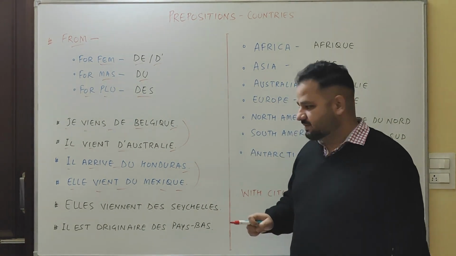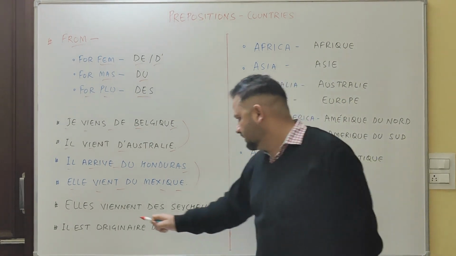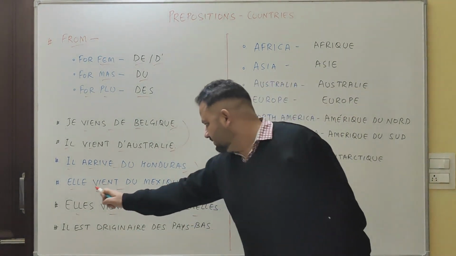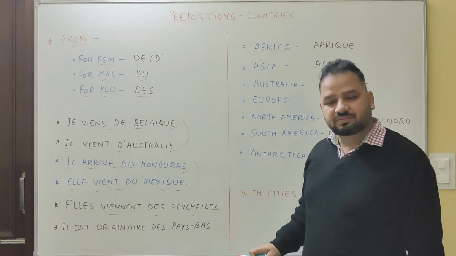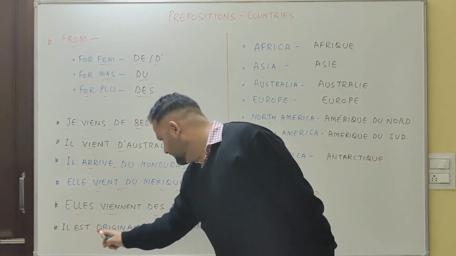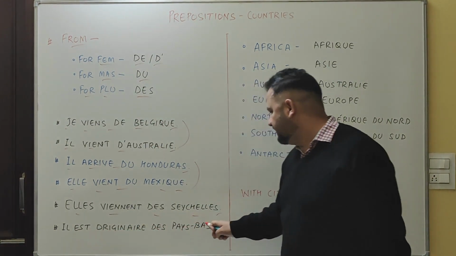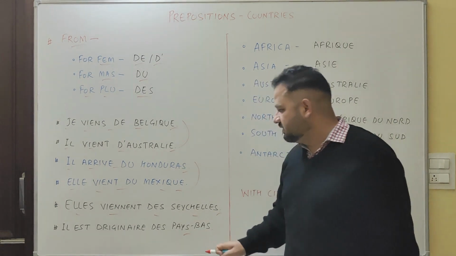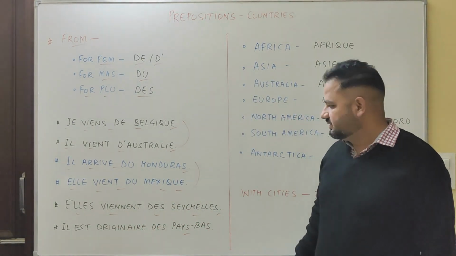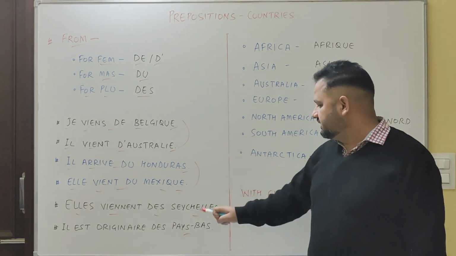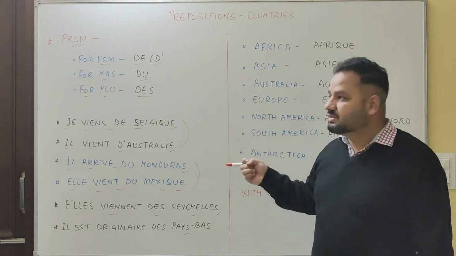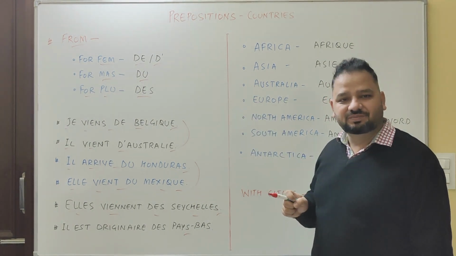These are feminine. Now coming to plural. Elles viennent des Seychelles. They come from Seychelles, a plural country. Il est originaire des Pays-Bas. He is originally from the Netherlands. I hope these examples are clear.